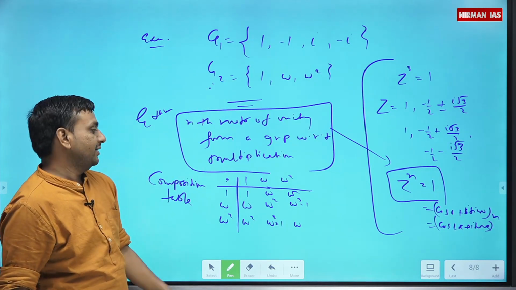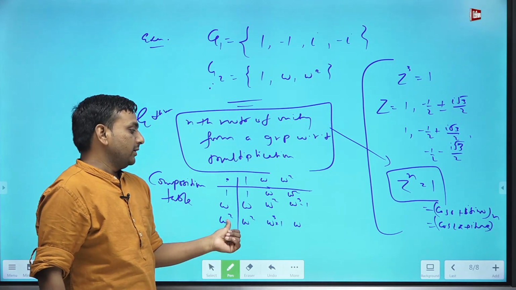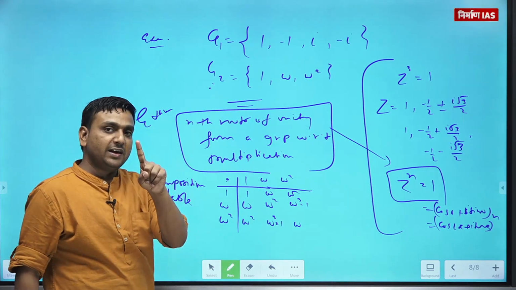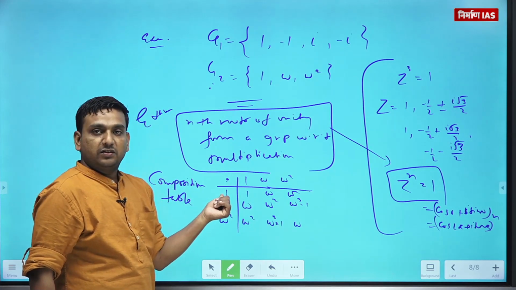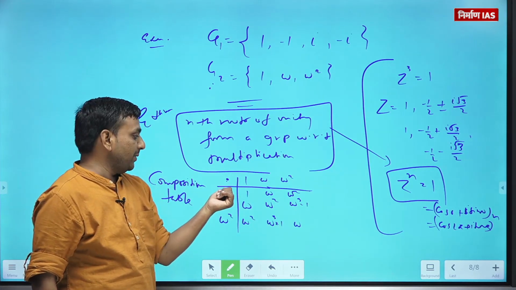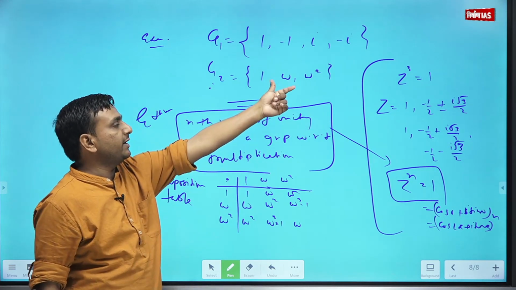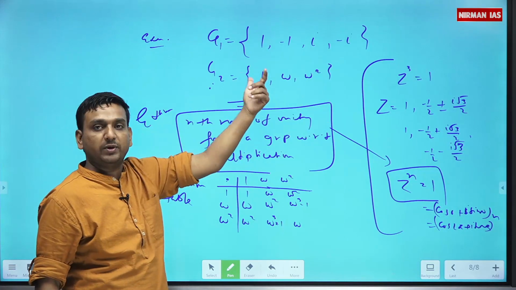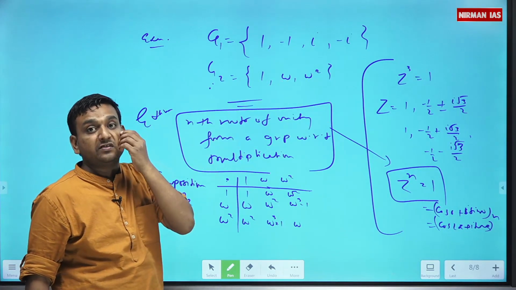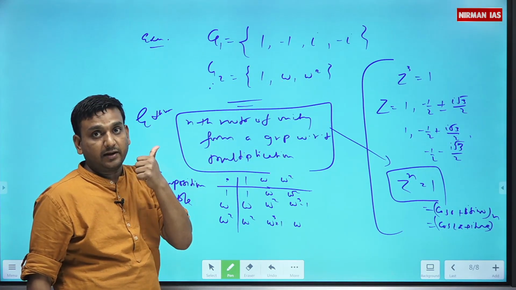Now there exists an element 1 such that if you multiply 1 with any other element or the same element, you get the same element itself. 1 into omega is omega only, 1 into omega square. So 1 is the identity element. Getting it?